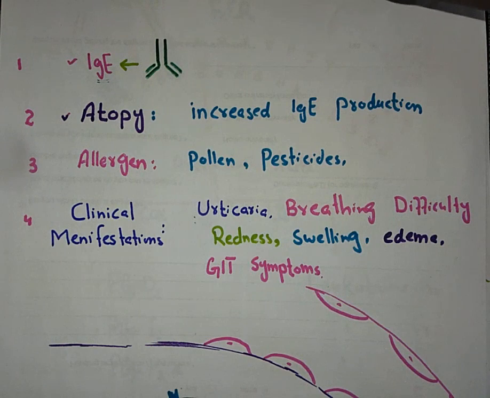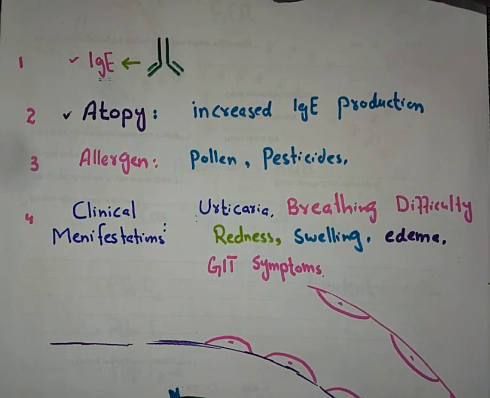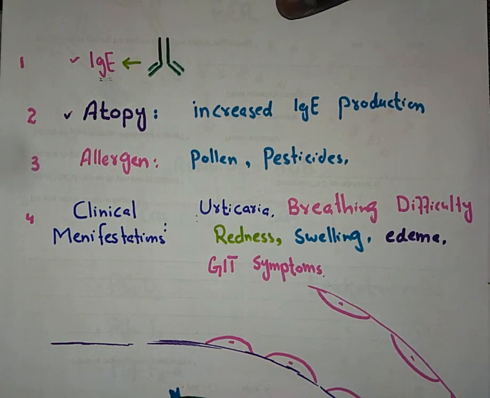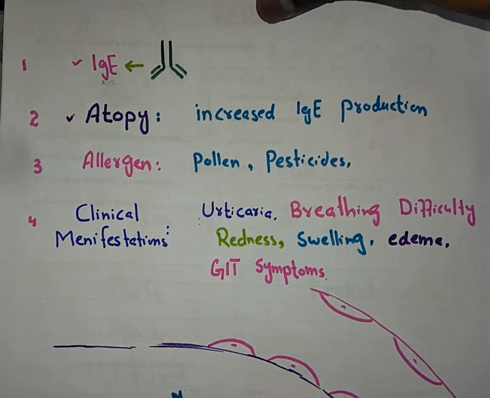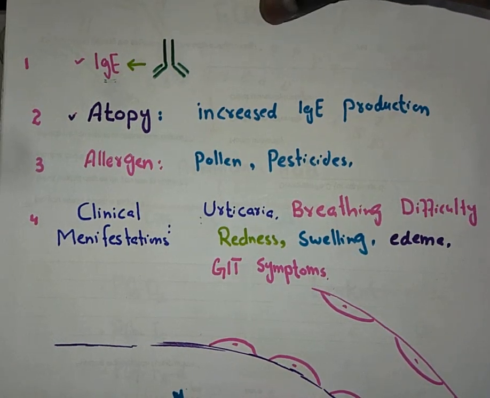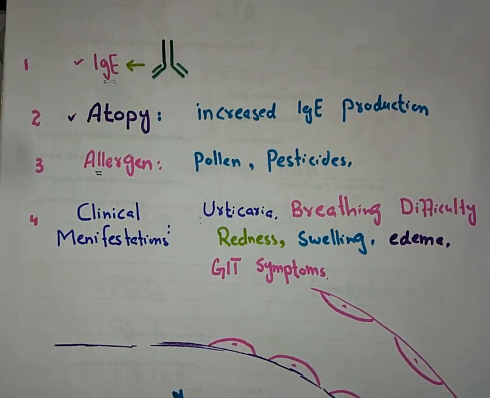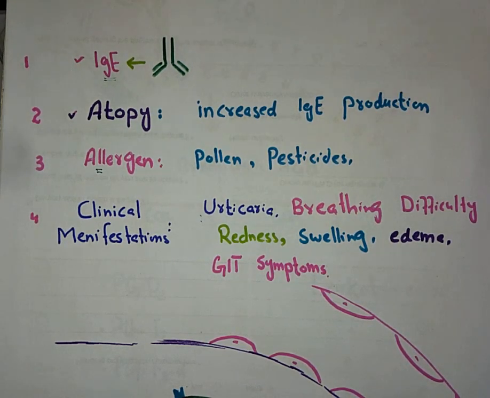The patients who show type 1 hypersensitivity reaction are called atopic individuals, and this state is called atopy. Atopy is a state in which there is an increased production of IgE antibody. The individuals who show increased IgE production because of any mutation are atopic individuals and they show type 1 hypersensitivity reaction. In this case, instead of antigen, we will use the word allergen.